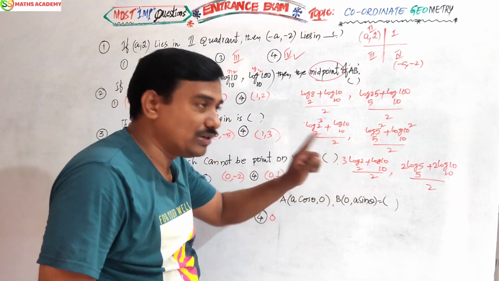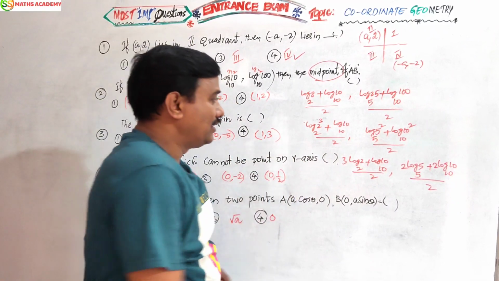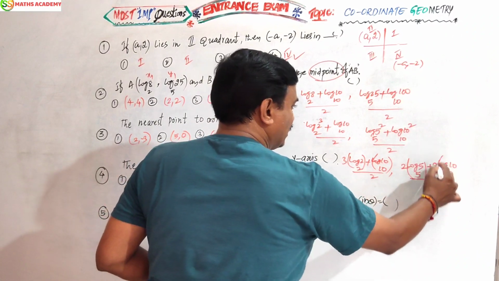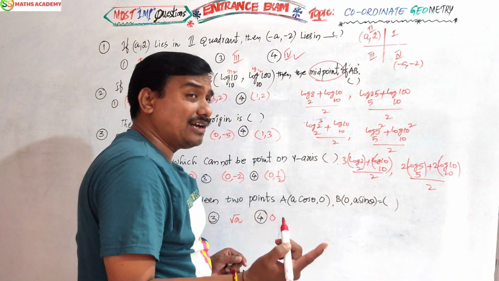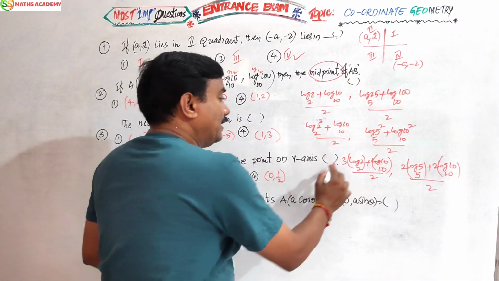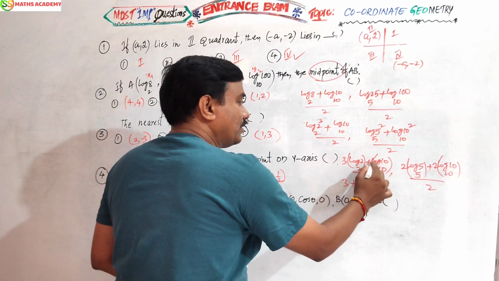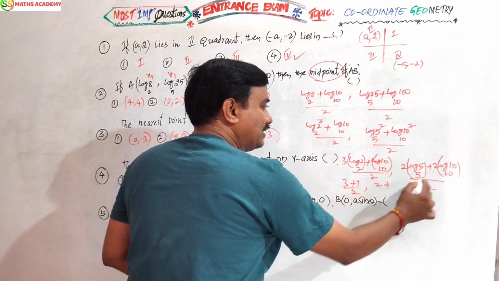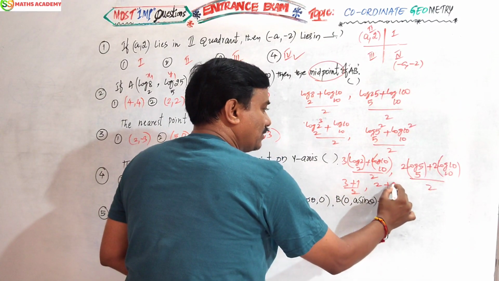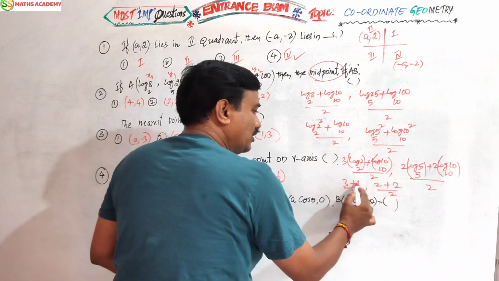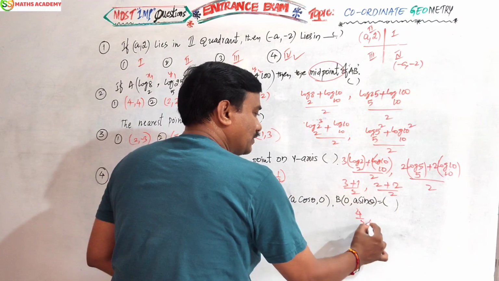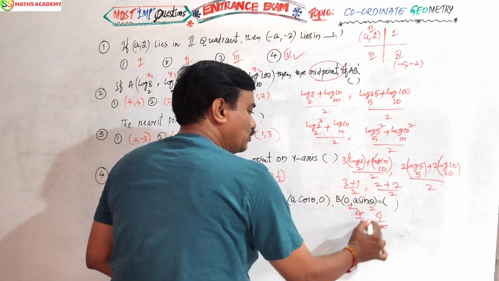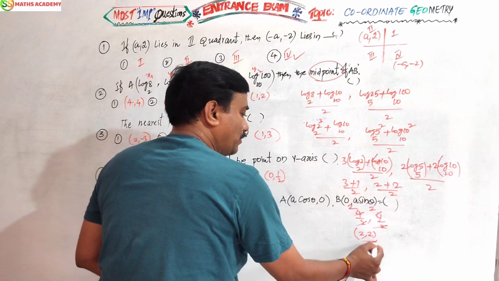Log 2 to the base 2, log a to the base a, is 1. So this value will be 1, this value will be 1, this value will be 1, this value will be 1, because log a to the base a value is 1. So 3 times 1 is 3, plus 1, 4 by 2, which is 2. 2 plus 2, 4 by 2, which is 2. So the final answer will be 2 comma 2.